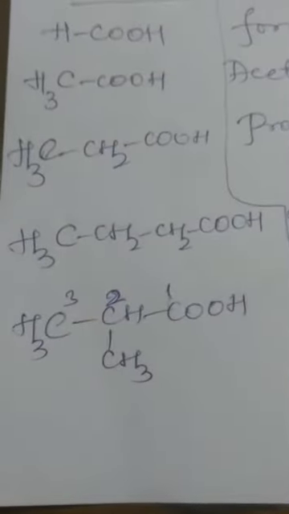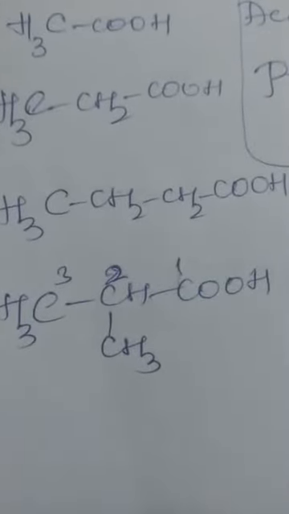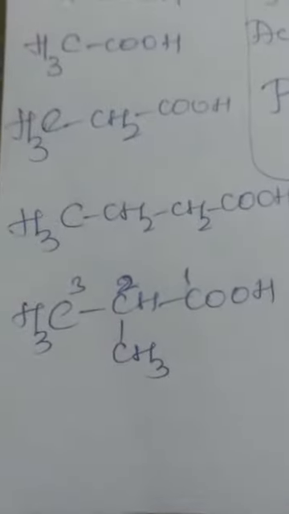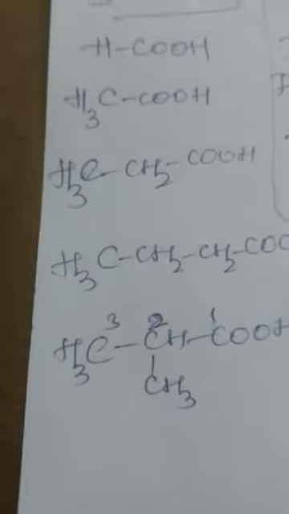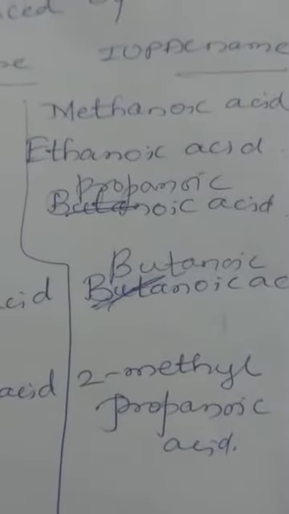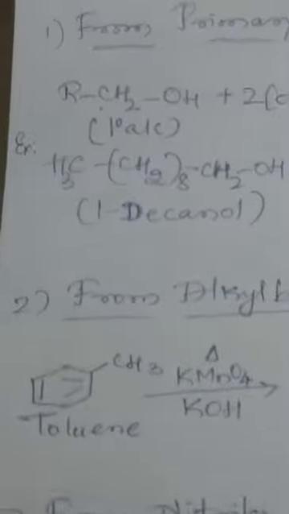Now coming to the IUPAC name, the parent chain has 1, 2, 3 carbon atoms. To the second carbon atom there is a methyl group. So the prefix will be 2-methyl. 2-methylpropanoic acid will be the IUPAC name. So these are a few examples of monocarboxylic acids.